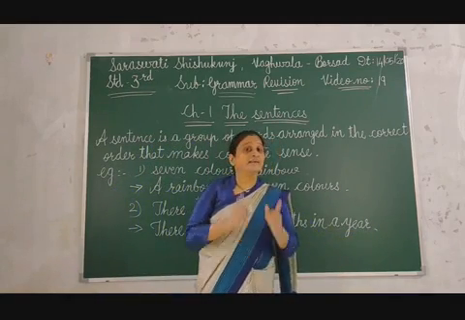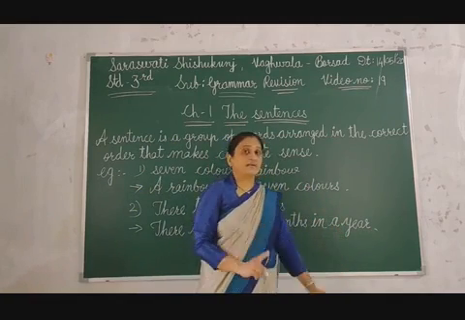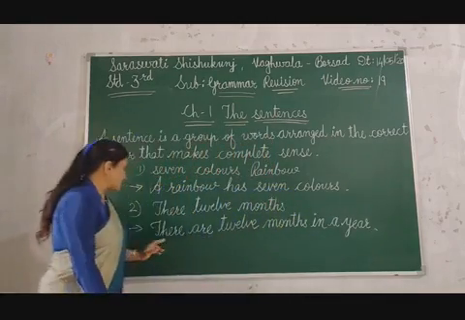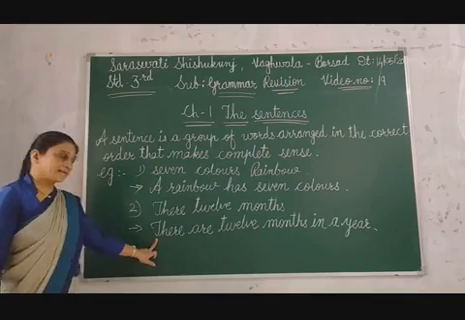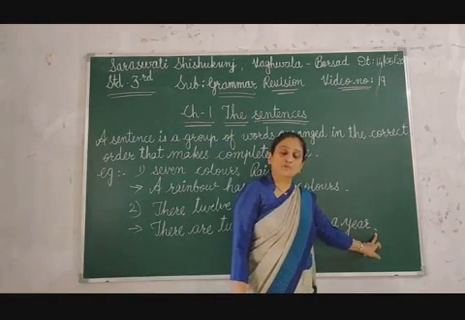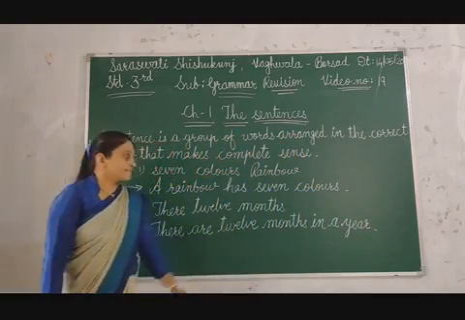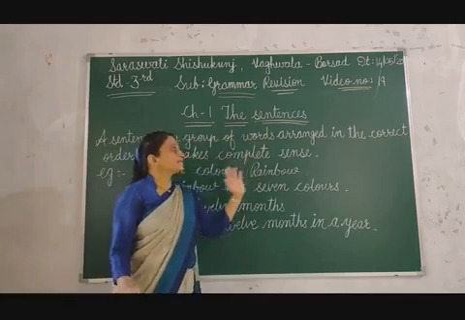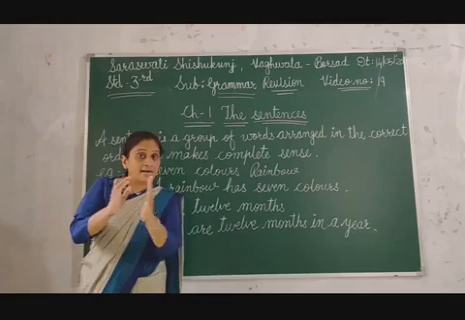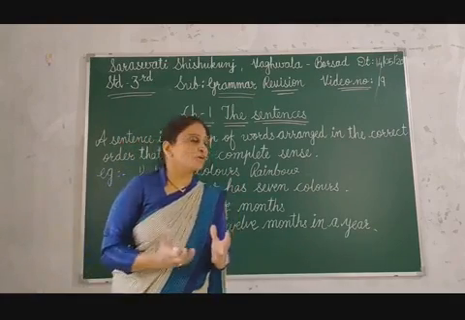Now you got the point that 12 months are available in the year, meaning 12 months make 1 year. So now you can understand: first letter capital at the start of the sentence, and at the end of the sentence we must put a full stop. Then it becomes a complete sentence. So what is a sentence? A sentence is a group of words which you have to arrange in the correct order. Then it becomes meaningful.